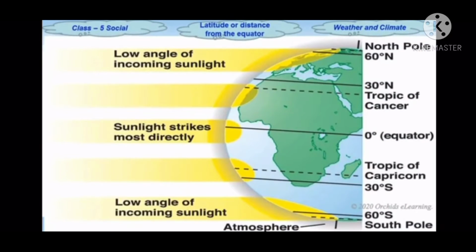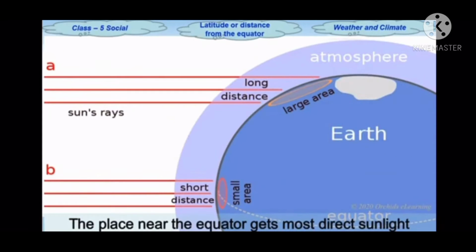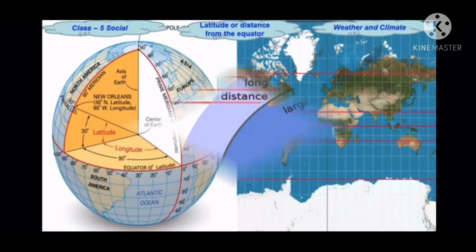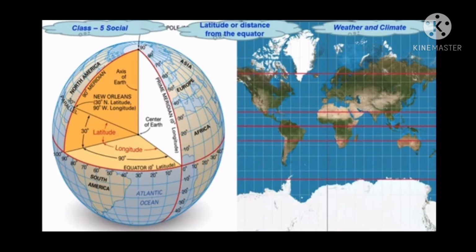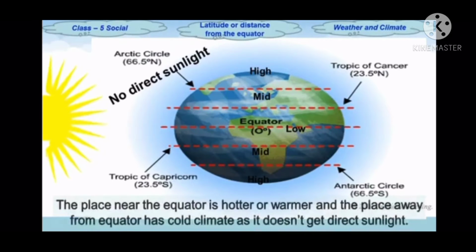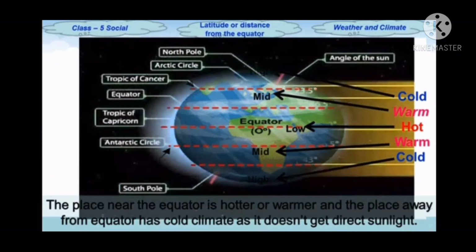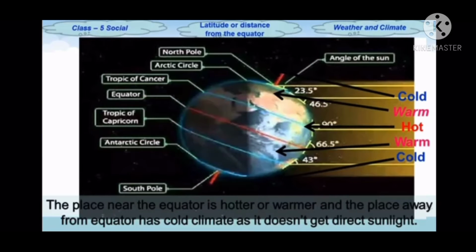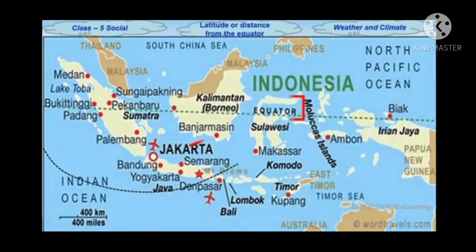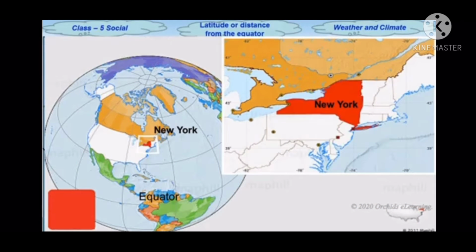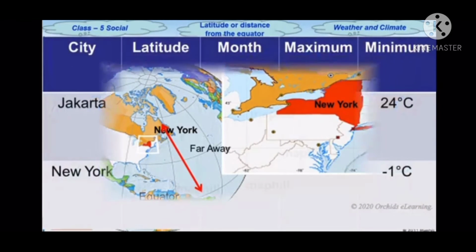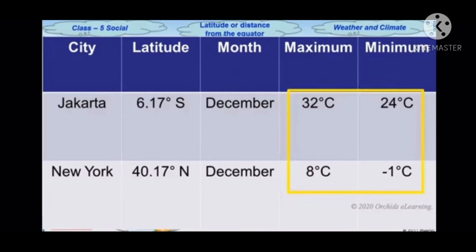Latitude, or distance from the equator. The equator, that is the latitude of 0 degrees, gets the most direct rays of the sun. The latitude of a place tells us how close or far away it is from the equator. The place nearer to the equator is hotter or warmer, and as we move away from the equator, places get cooler, as the rays of the sun fall less directly on them. Jakarta is very close to the equator, while New York is quite far away from it. Look at the table showing the temperatures in December in these two places.